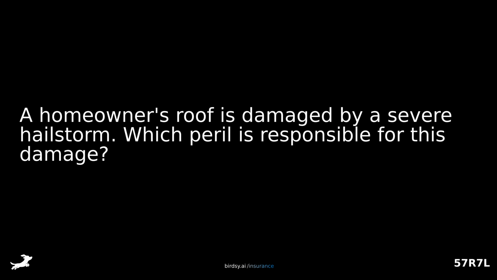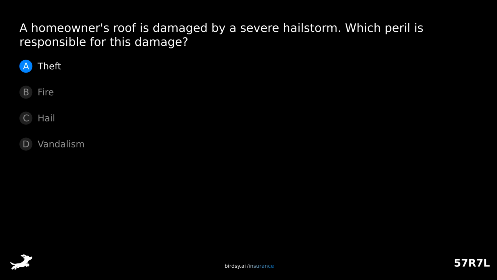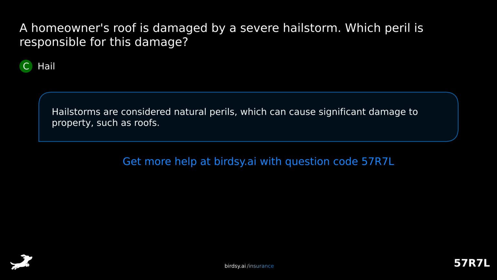A homeowner's roof is damaged by a severe hailstorm. Which peril is responsible for this damage? Is it A, theft, B, fire, C, hail, or D, vandalism? The answer is C, hail. Hailstorms are considered natural perils, which can cause significant damage to property, such as roofs.